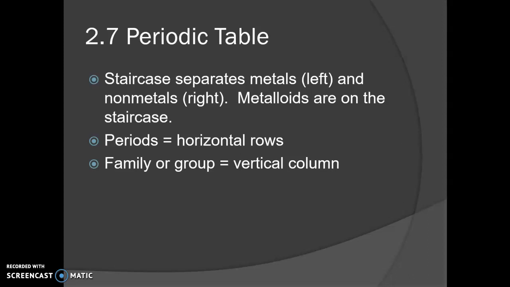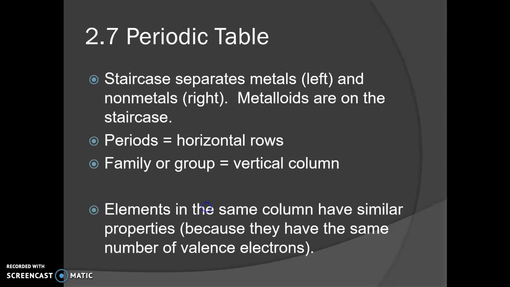And then these are some more terms. Periods go left and right. So just think of period goes at the end of a sentence, and sentences are horizontal. So these are things that are horizontal. And then family or group, think of family tree. Family trees grow up and down. So these are vertical columns.